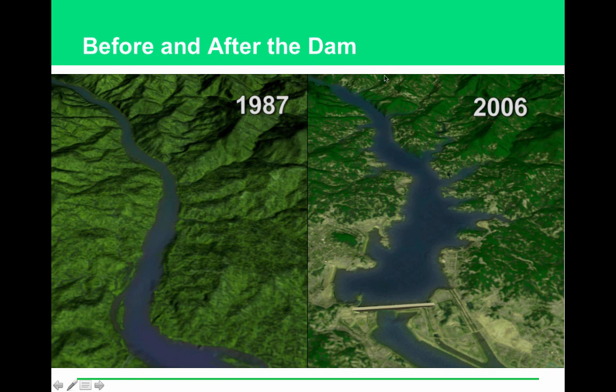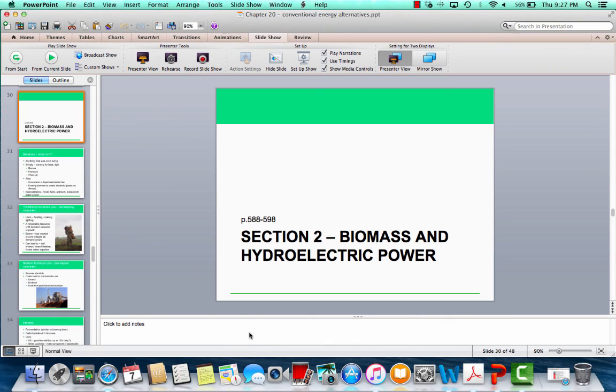Here are the impacts on the environment. You can see the flooding, and then a lot of the changes to the deforestation and all that other good stuff. All right, and that is the end of section 2.